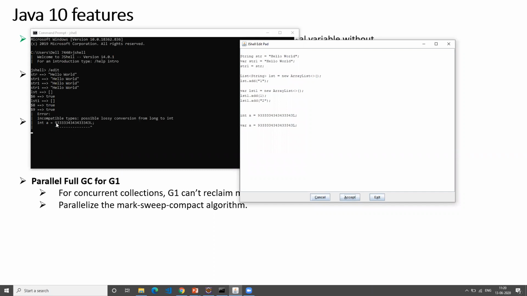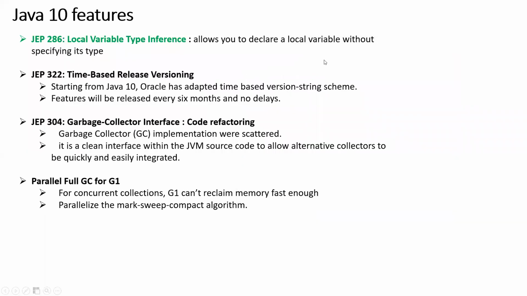The int, I can't do this. Remember, it will give an error. See, I don't have to specify anything here. It just does it by itself. This is what I'm trying to explain. var is one very useful feature from Java 10, wherein you don't have to define the variable type. It automatically understands what type of variable it is. Any questions?